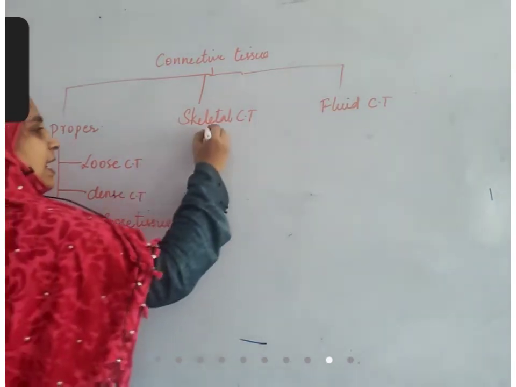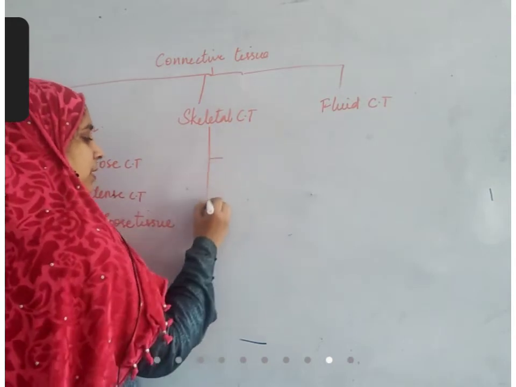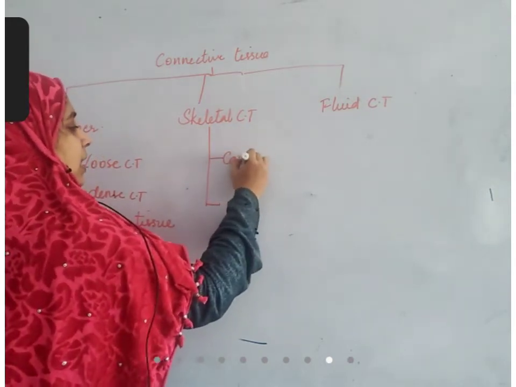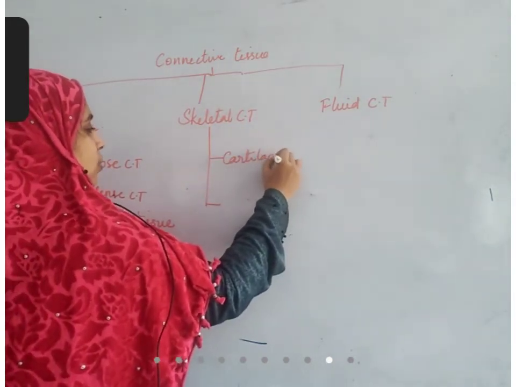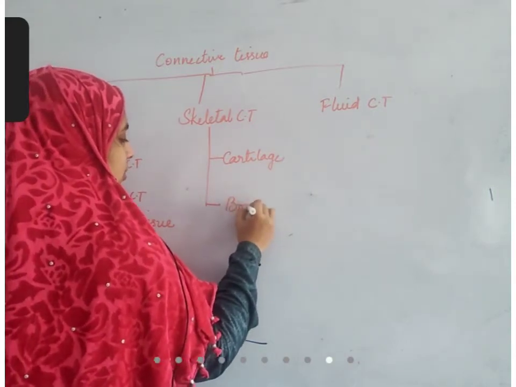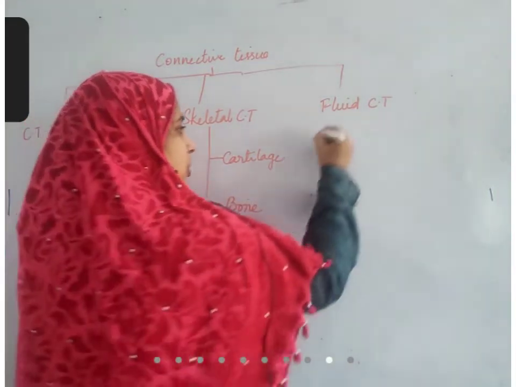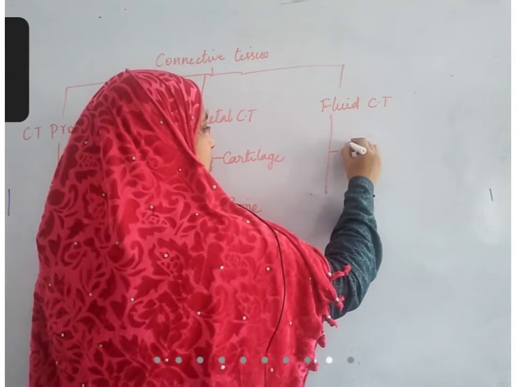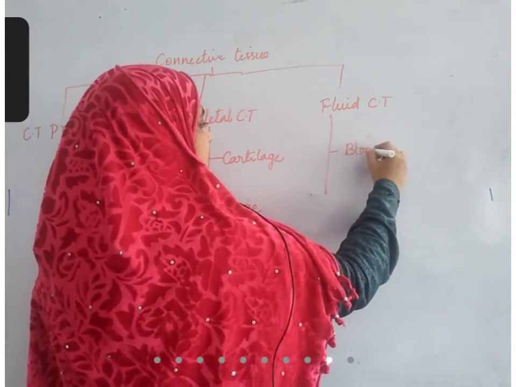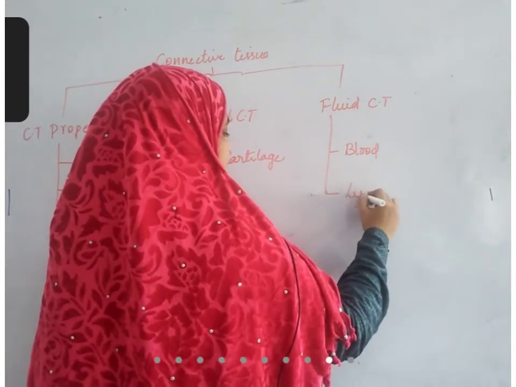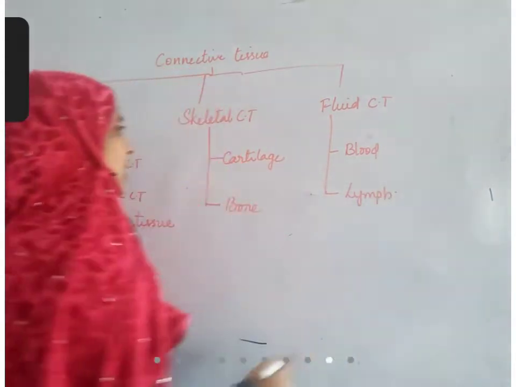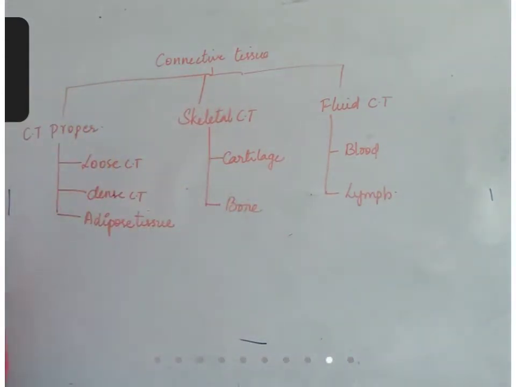Next, skeletal connective tissue is of two types. One is cartilage, second one is bone. Fluid connective tissue is two types. One is blood, second one is lymph. We'll discuss each one of them separately. Okay?